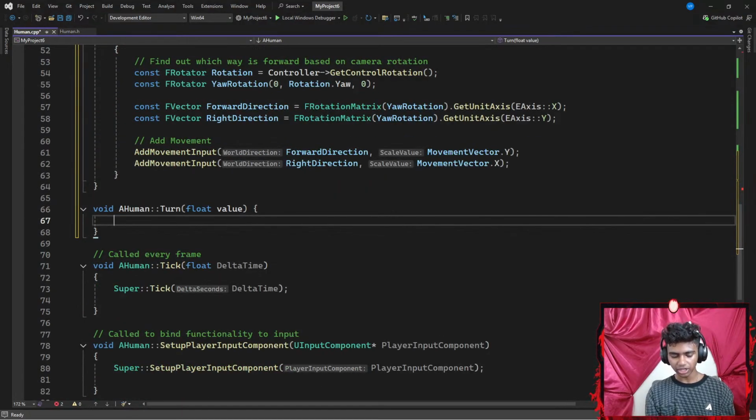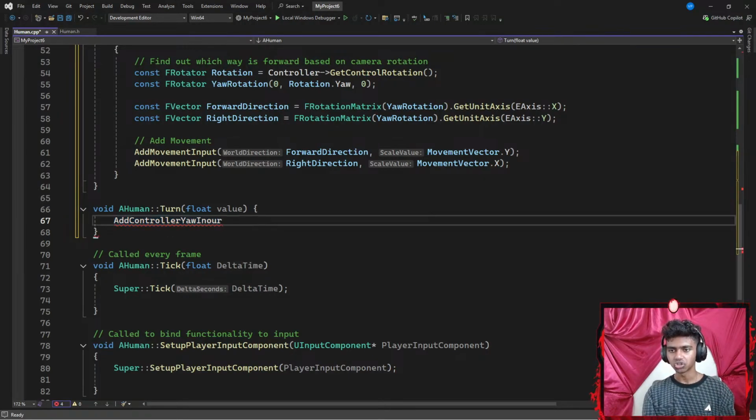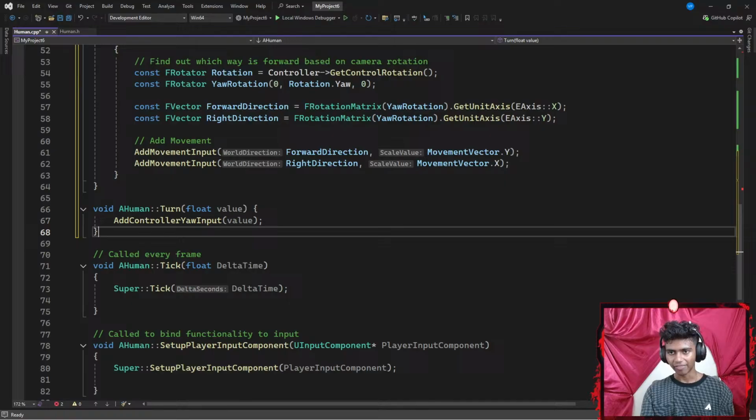So I'm going to add my controller. Let's go with AddControllerYawInput. Yaw input is basically in charge of me turning on the x-axis. And the reason I went with controller and not add input is because my mouse is basically a controller. So AddControllerYawInput, which requires a parameter of my value, ending with a semicolon. And that's pretty much it.